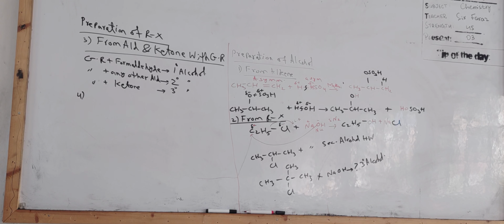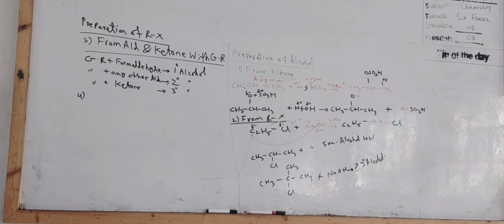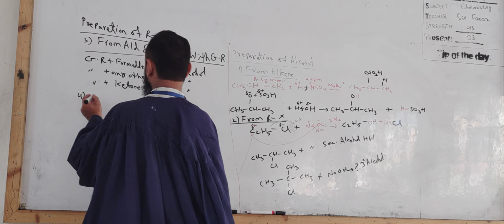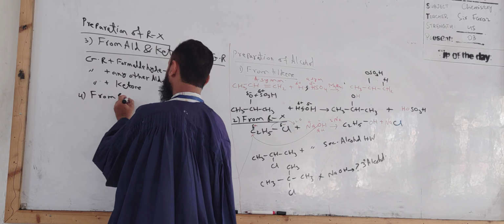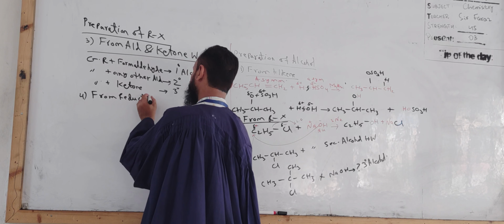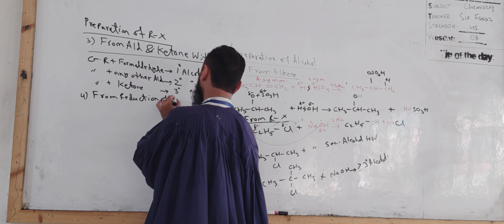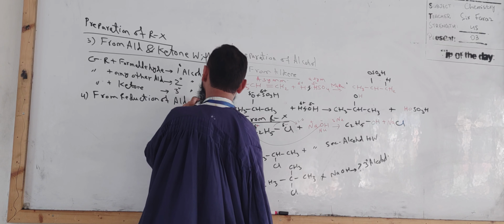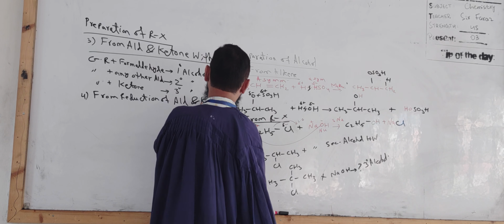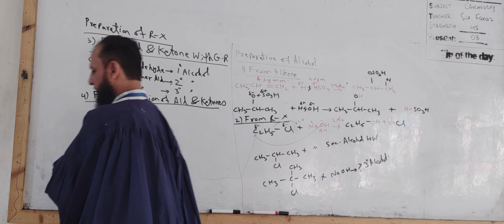Now the next reaction is preparation of alcohol from the reduction of aldehydes and ketones. ठीक है.